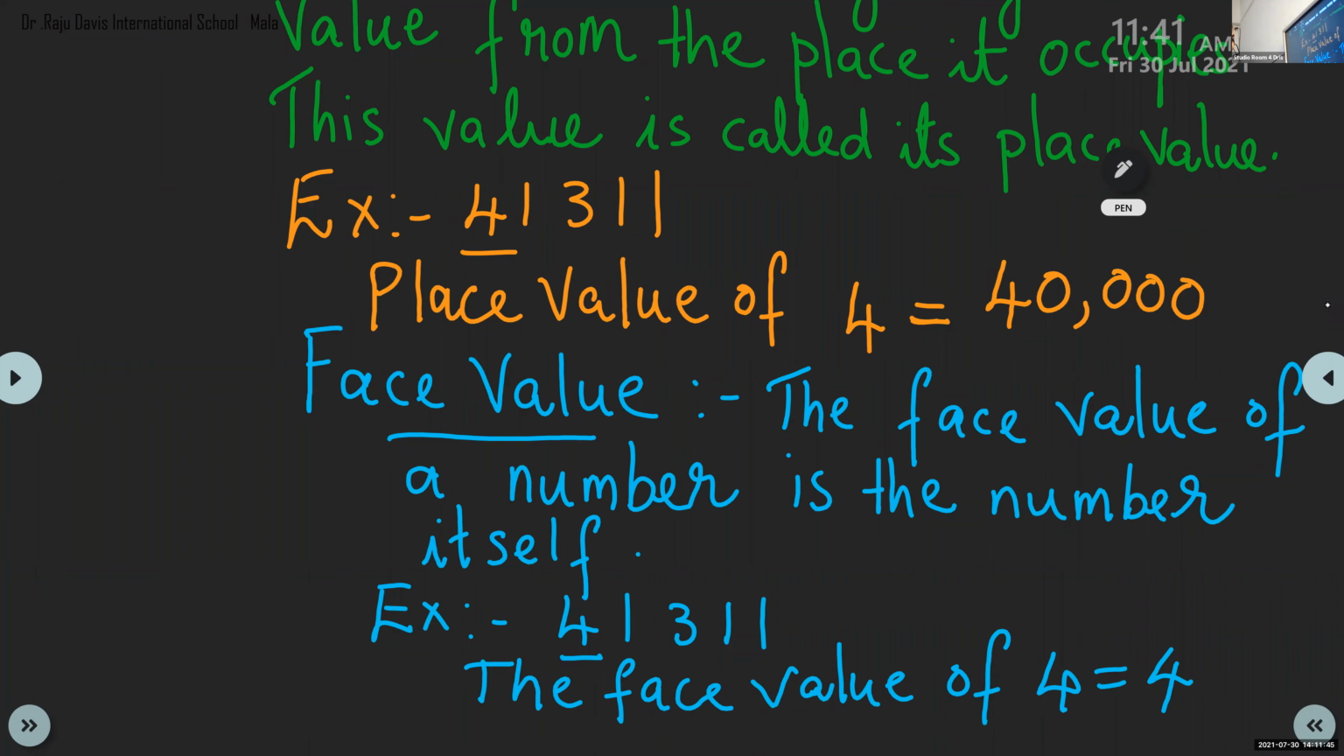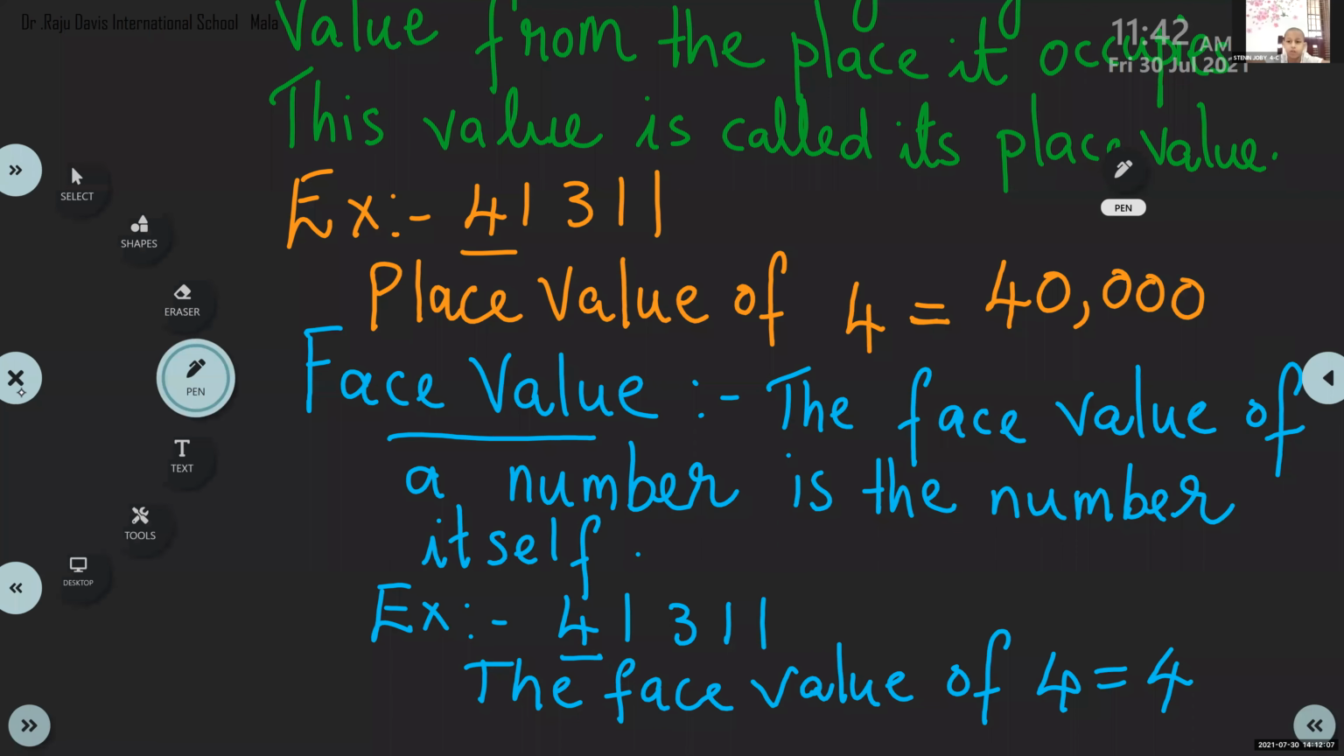What is place value? We have already discussed. Each digit gets its value from the place it occupies. So face value means what? Face value of a number is the number itself. And what is the face value of 4 here? 4. Okay, so I will show you the place value from here.